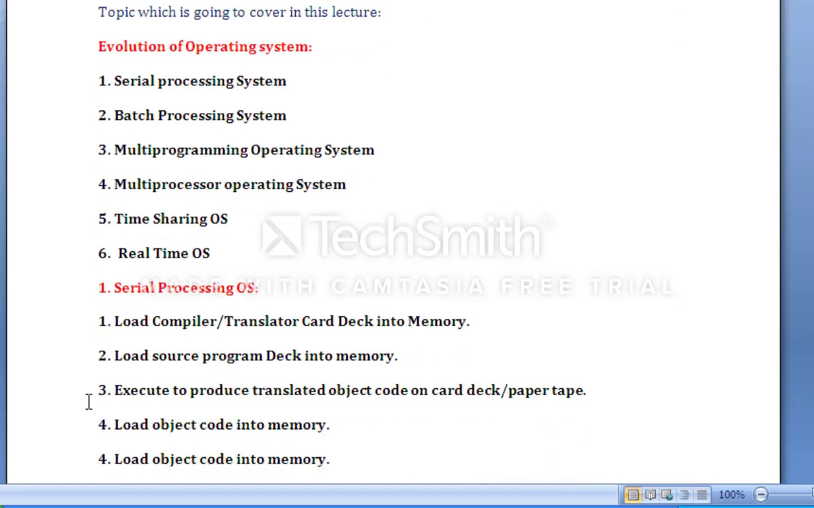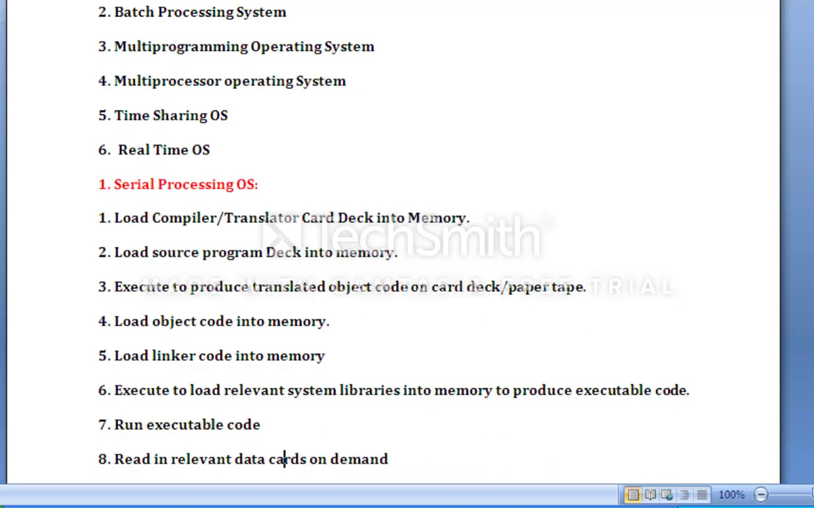Step 3, as you can see here: execute to produce translated object code on card deck, paper tape, whatever. We have already inserted our source code into the memory. Then we need to execute that particular card or job, whatever we coded into the card. So after loading the source program into the memory, we need to execute that particular program, right? So execute, that is the third step in our processing. So execute to produce translated object code on card deck or paper tape.